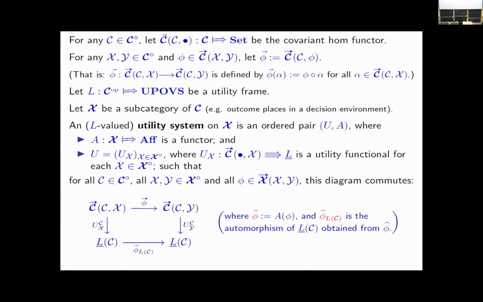But the key thing is what you have now, instead of one utility functional, you have a collection of utility functionals, and every outcome morphism between two outcome places basically relates these utility functionals through a kind of natural transformation diagram. But these are generated by some functor, which maps the outcome category into the category of affine transformations. Okay, this is capturing this idea of changing measurement scales.